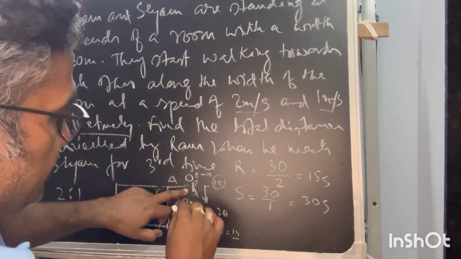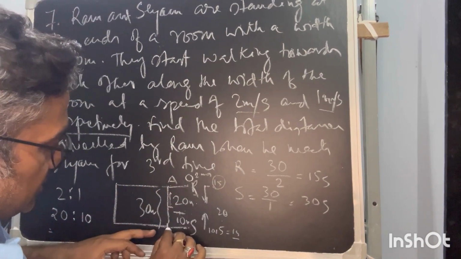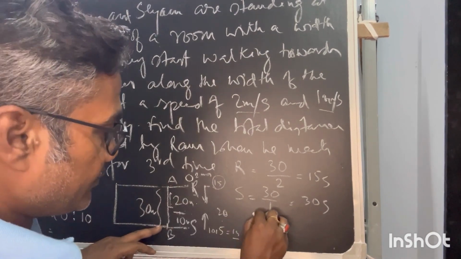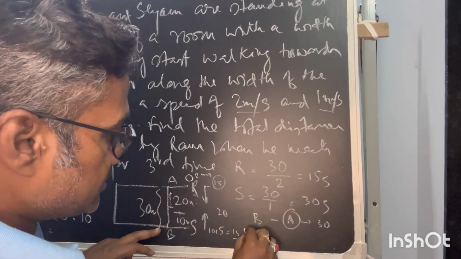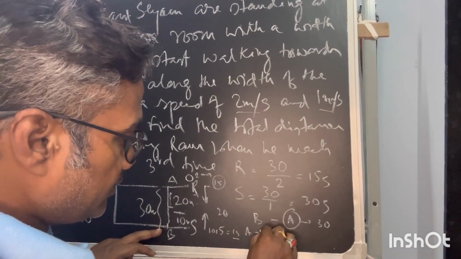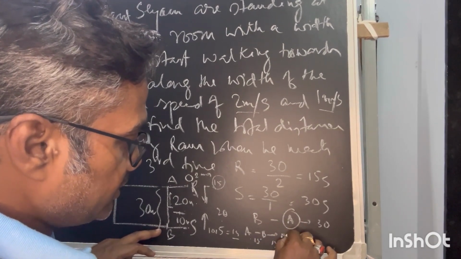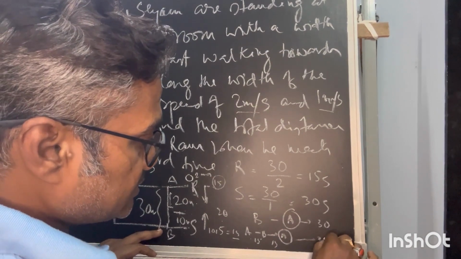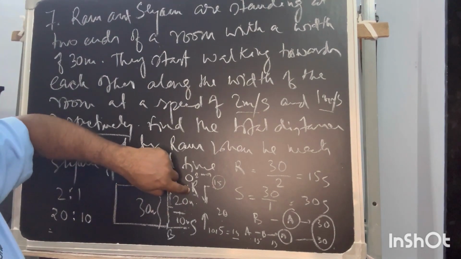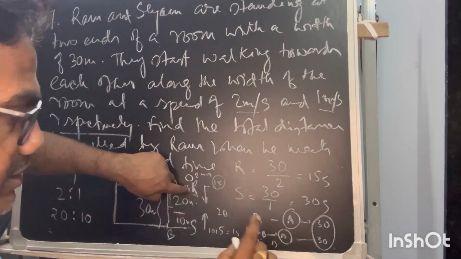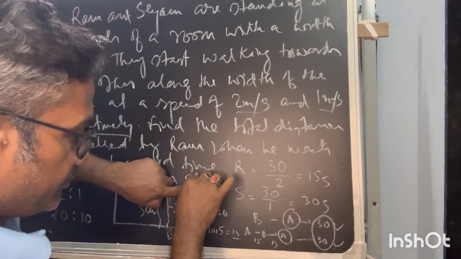Then their travel will be in the same direction after reaching the second point, because Sam is moving from B to A. In 30 seconds he has reached A, whereas Ram goes A to B in 15 seconds, and B to A again in 15 seconds. So he is reaching A at 30 seconds. So at 30 seconds, Ram and Sam will be at the same point. Then comes the third meeting. Up to that, this is okay. So 30 seconds after, they will start moving from A.